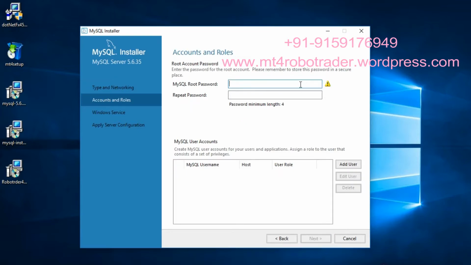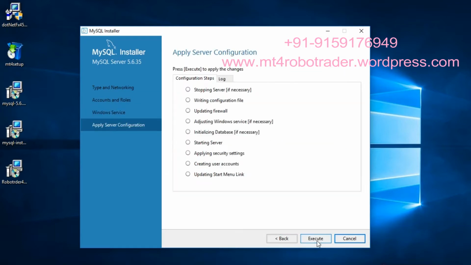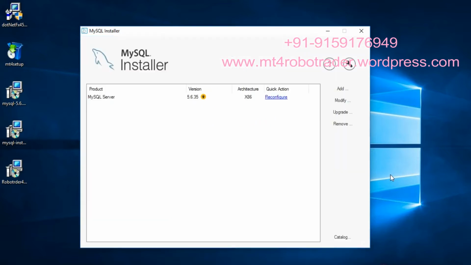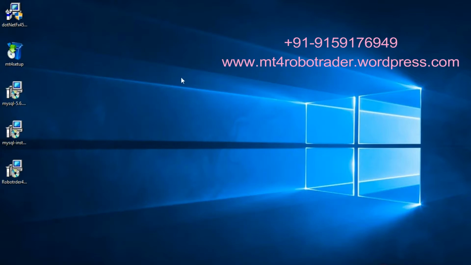Now enter MySQL root password 12345. Repeat password 12345. Click on Next. Again click on Next. And click on Execute. Finally click on Finish. Close the installer window.